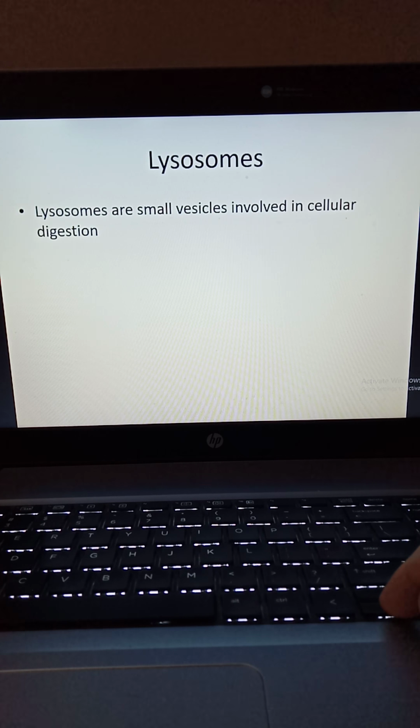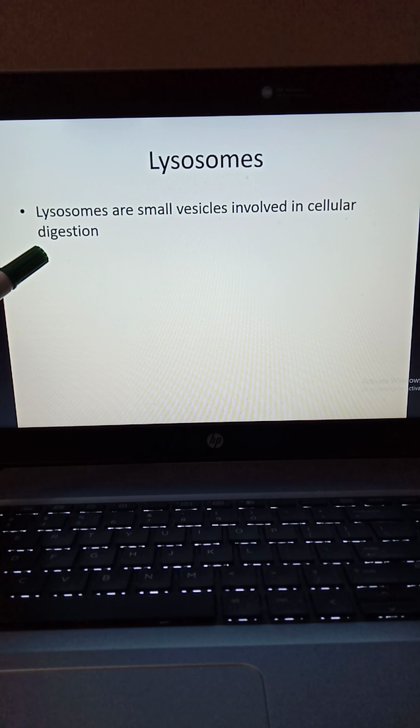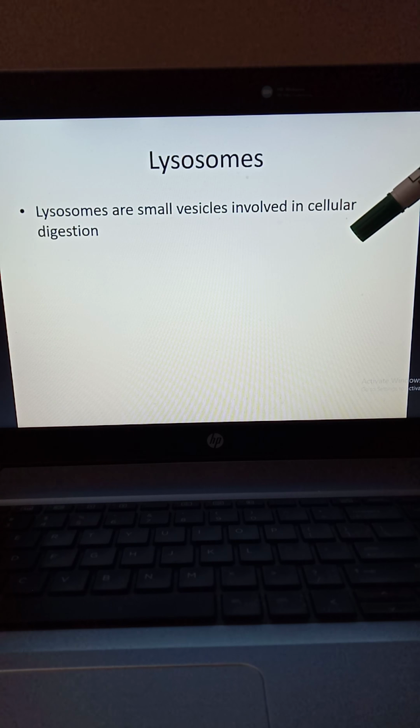So again, lysosomes are small vesicles involved in cellular digestion. You must be well aware of the word digestion. One kind of digestion is happening in your stomach or in your mouth, and the second level of digestion is happening inside the cells, and that is called cellular digestion.